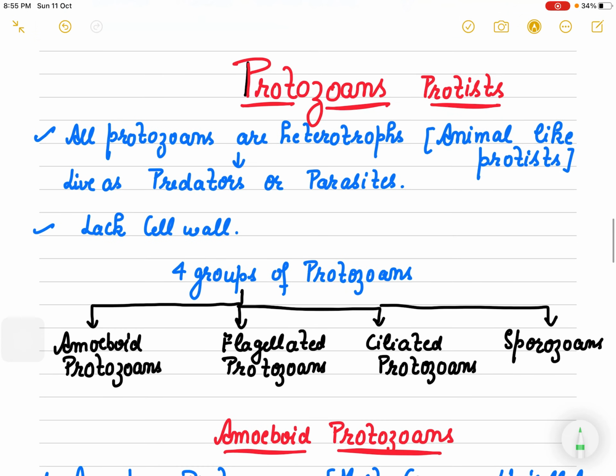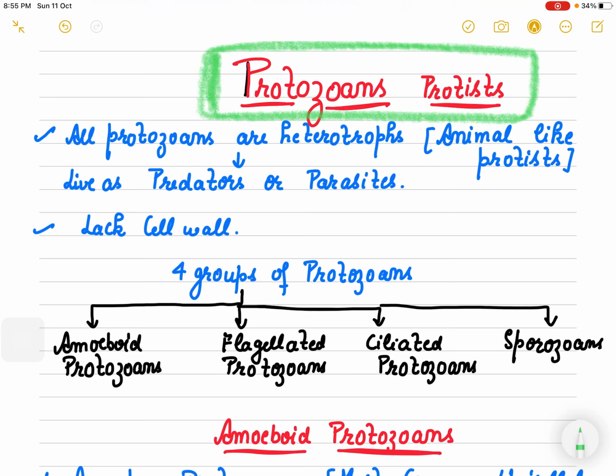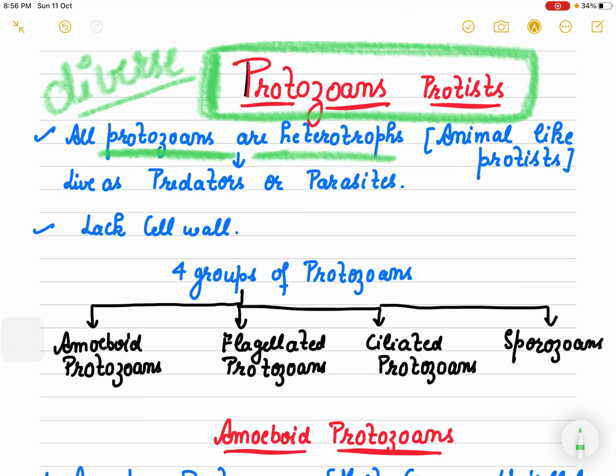The next type of protist group which we have to talk about is protozoans. This is the most diverse group, which has different kinds of locomotion. Amoeba is there, paramecium is there, plasmodium is there. All protozoans are heterotrophs.